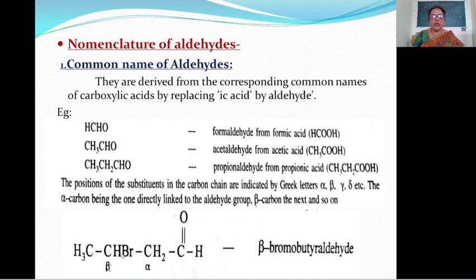Therefore, beta bromo. This is the derivative of butyric acid. Ic acid is replaced by aldehyde and therefore the name is beta bromo butyraldehyde.